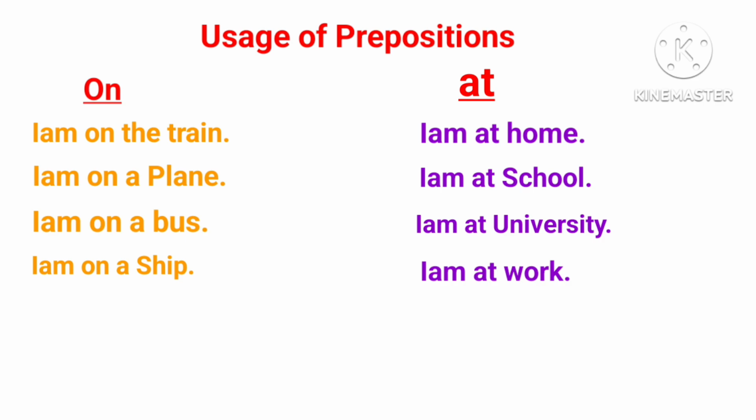Even while you are walking, what you say is I'm on my foot. When you are going on foot, that is walking to reach your destination, at that time also you need to say I'm on my foot. You should not say I'm going by walk. You should say I am on my foot. So this is the usage of the prepositions on and at.